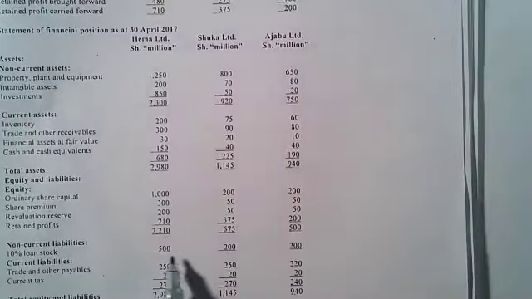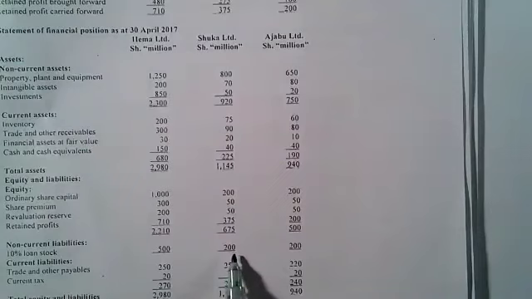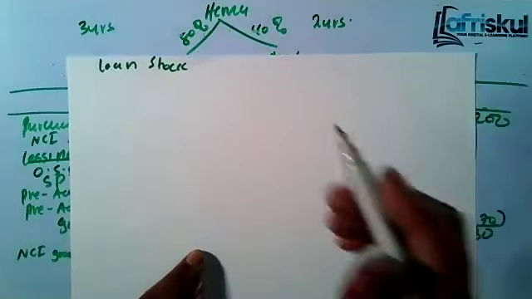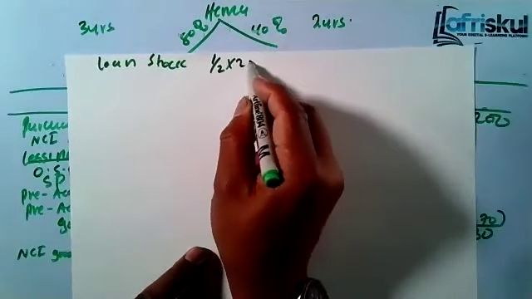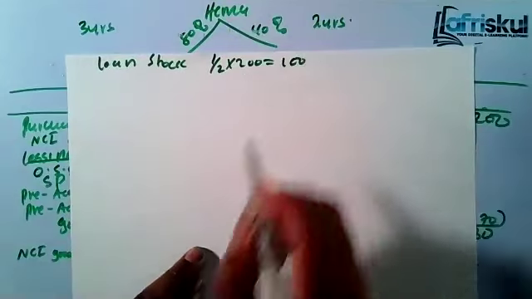The 10% loan stock of Shika Limited is 200. So the Hema Limited invested in half of the loan stock, half of the 200, that means they invested in a loan of 100 million.